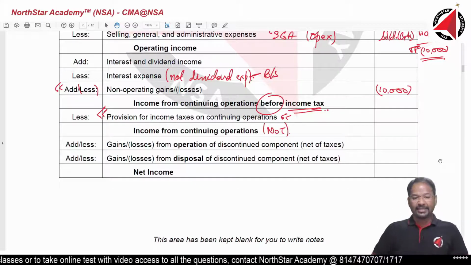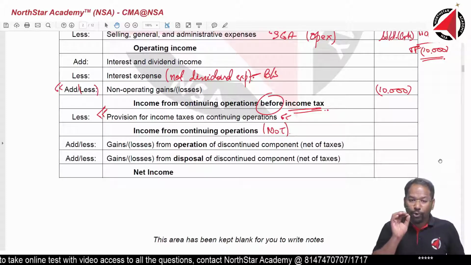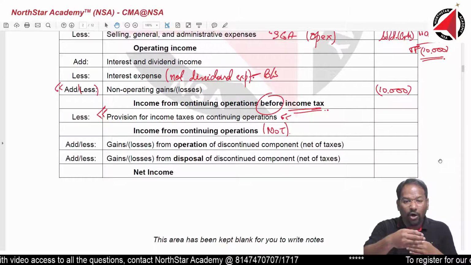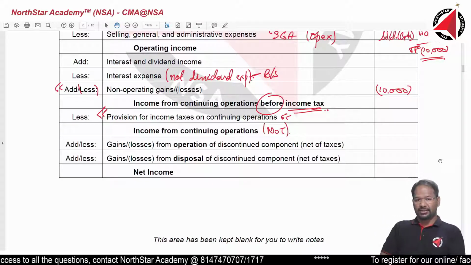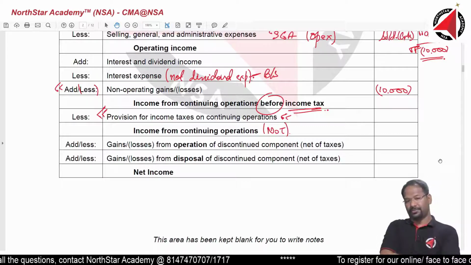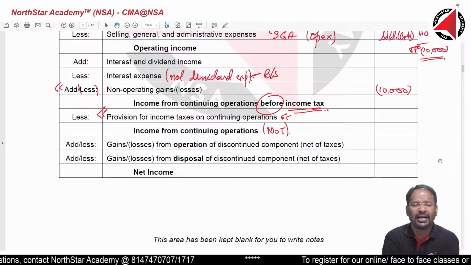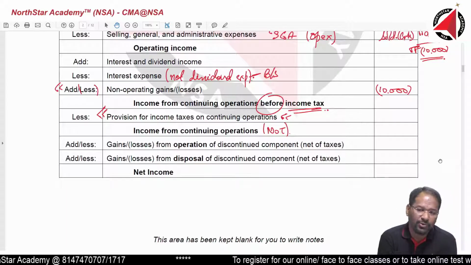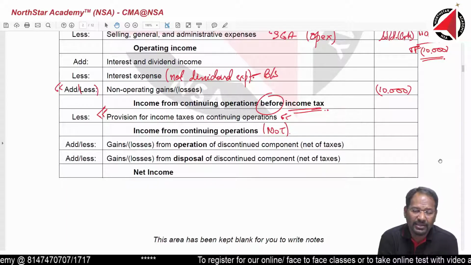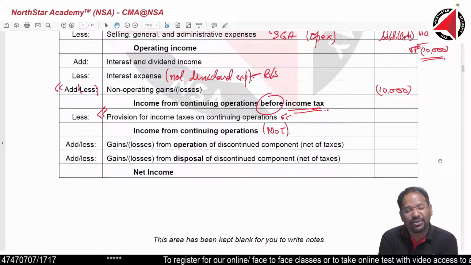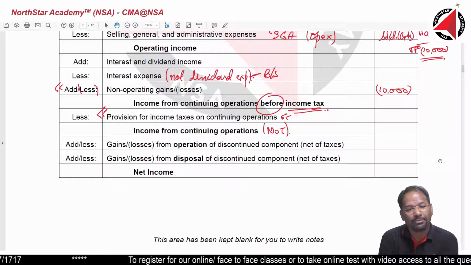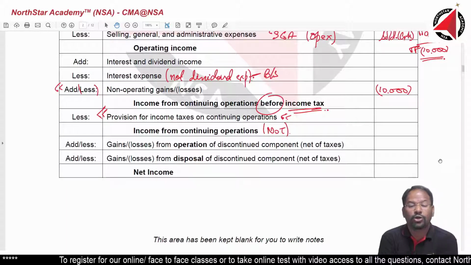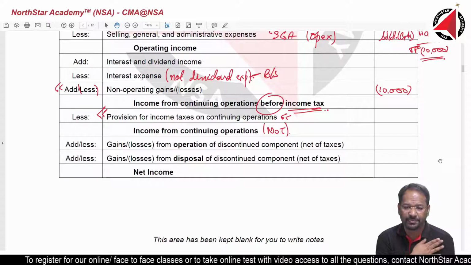In that case, any loss or gain which had happened during the operational period of that business will come here. Meaning, understand. Suppose we had a beanbag business. Alright, beanbag business I have closed. When? In the US, the year is January to December. So whenever I say year, assume I am talking about January to December, not April to March. So January to December is my financial year.